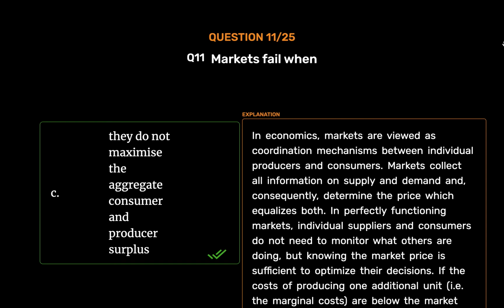In economics, markets are viewed as coordination mechanisms between individual producers and consumers. Markets collect all information on supply and demand and, consequently, determine the price which equalizes both. In perfectly functioning markets, individual suppliers and consumers do not need to monitor what others are doing, but knowing the market price is sufficient to optimize their decisions. If the costs of producing one additional unit, i.e. the marginal costs, are below the market price, it is efficient for a producer to produce that unit.